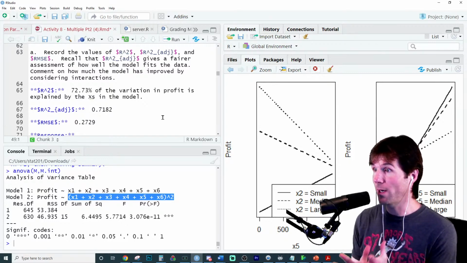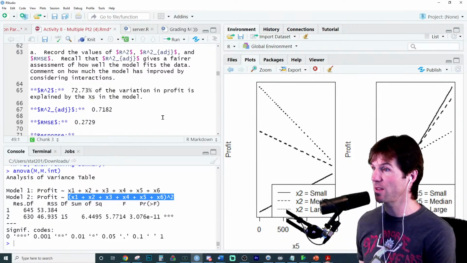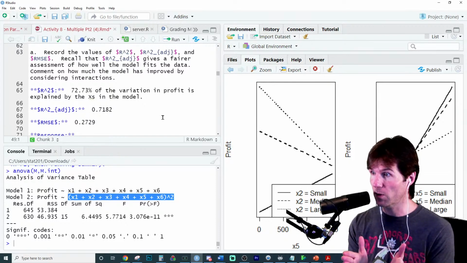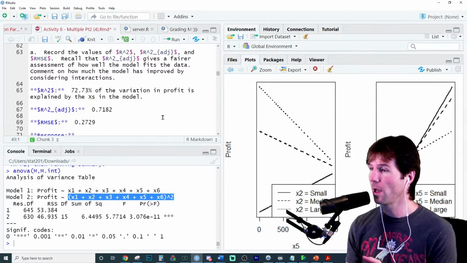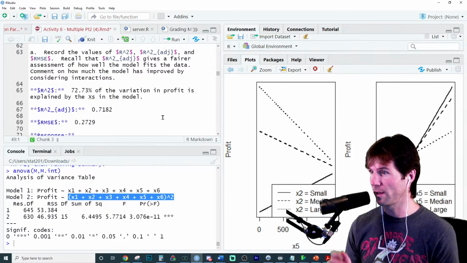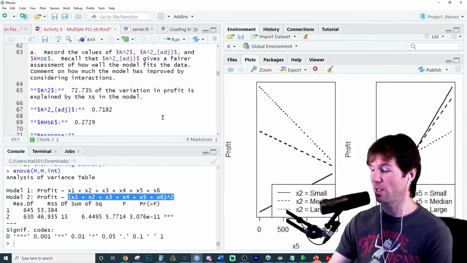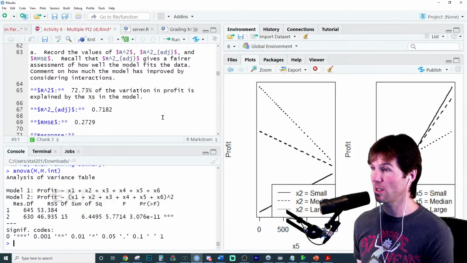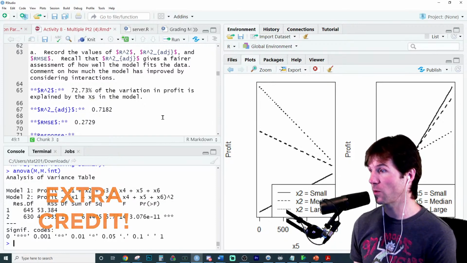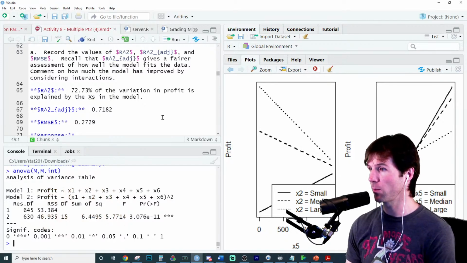Because the more x's you put in, R-squared will just go up. So we can counteract that by saying instead of comparing two models with R-squared, which we could still interpret, we could use the R-squared adjusted, exactly. So the R-squared adjusted is how we can do a fair comparison between models of different size to put them on an even playing field because it's adjusted for how many variables are in the model.